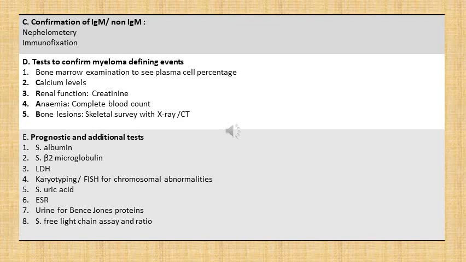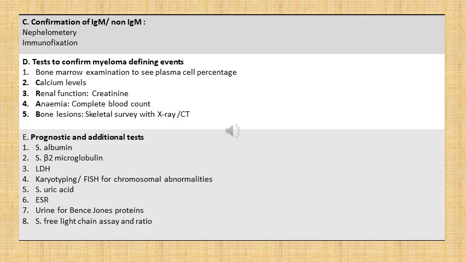Then we also proceed with prognostic and additional tests like serum albumin, serum beta-2 microglobulin, LDH, karyotyping and FISH for chromosomal abnormalities, serum uric acid, ESR, urine for Bence-Jones proteins, and serum free light chain assay and ratio. So all these will complete our WHO criteria.